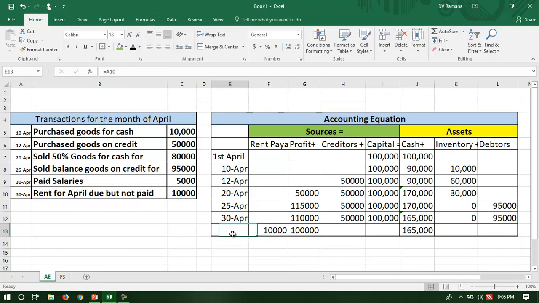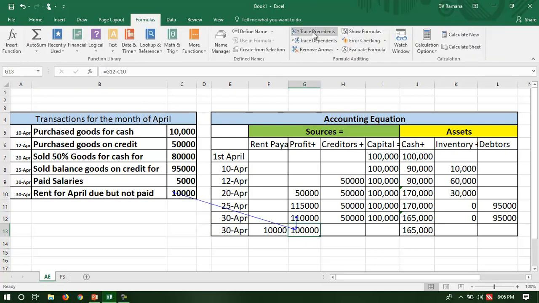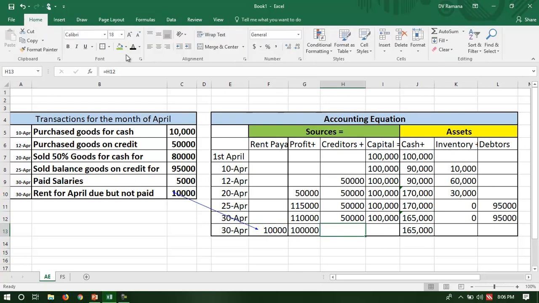Let me explain that once again. In this case, an expense has happened, so you have reduced the profit. Did the company pay money? No. But will they pay money later? Yes. Because they have to pay money later, that is a liability. Is there any change in creditor, from whom we purchased goods on credit? No change in creditor. No change in capital, no change in inventory, and no change in debtors.